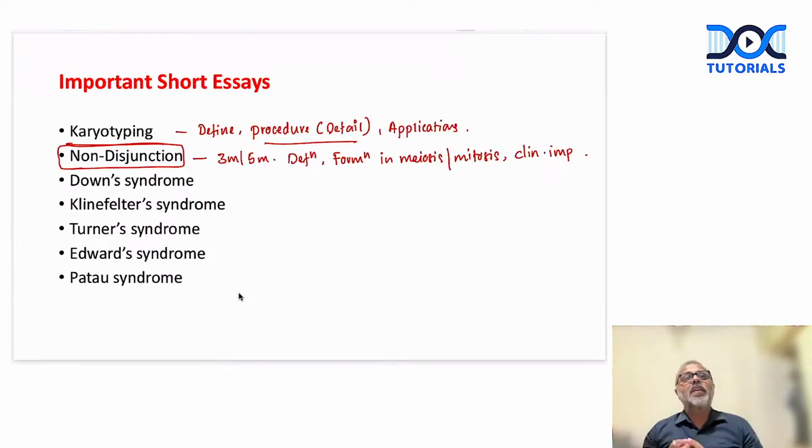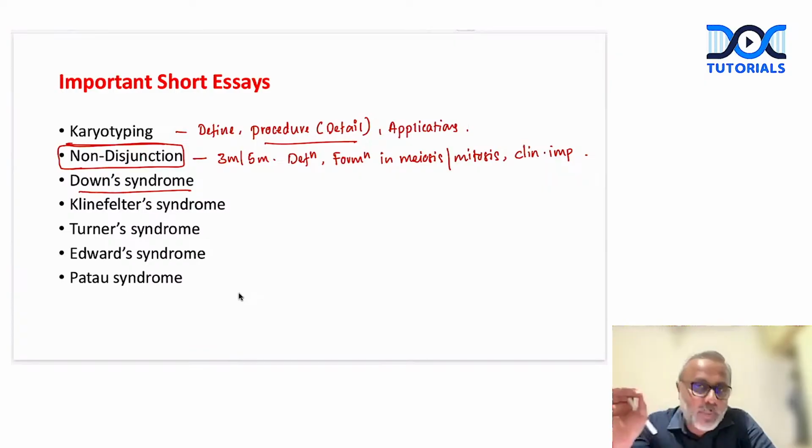Fine. Let me put it this way. Let's imagine there is a question on Down syndrome. How will you write? Right? Down syndrome, as we know, is a genetic disorder. It's a numerical aberration of chromosome characterized by trisomy 21. What do we mean by trisomy 21? There is an extra chromosome in the 21st chromosomal pair.